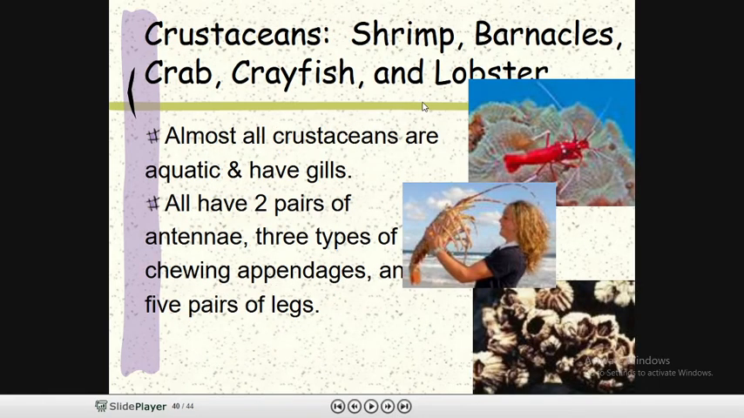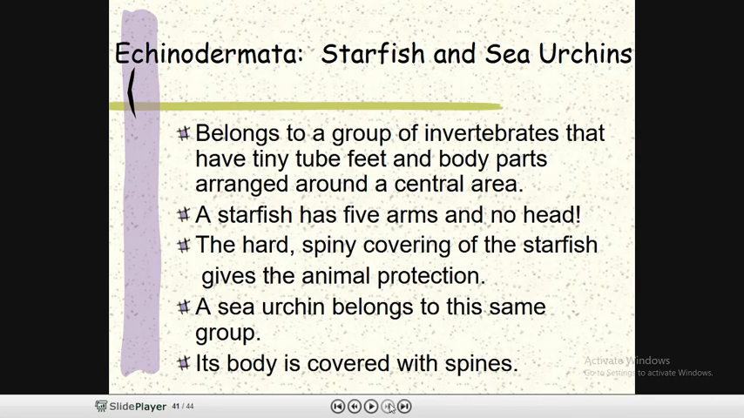Another class is crustaceans. That class contains shrimps, barnacles, crabs, crayfish, lobsters, large branchiopods, small branchiopods, everything. Almost all crustaceans are aquatic and they have gills. Sometimes they are also called filter feeders. All have two pairs of antennae, three types of chewing appendages, and five pairs of legs.